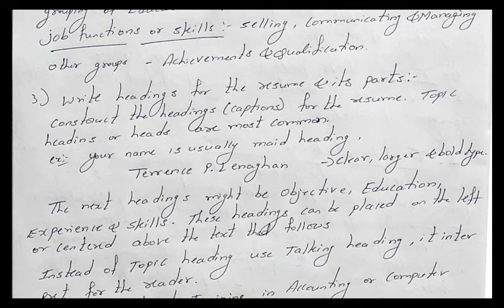You can mention that you are having specialized training in accounting, or you can say specialized training in computer software skills. So in this way you are going to represent the heading. Instead of representing a topic heading, use the talking heading. Next, distinguish the headings from other information by choosing an appropriate font.